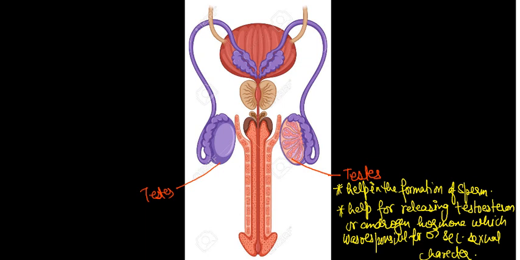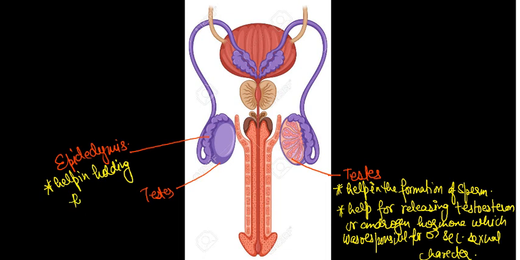The thing that holds this testis, this layer, is called the epididymis. The epididymis helps in holding the testis at its place. The next point is important because one more thing is there, this layer, this and this.